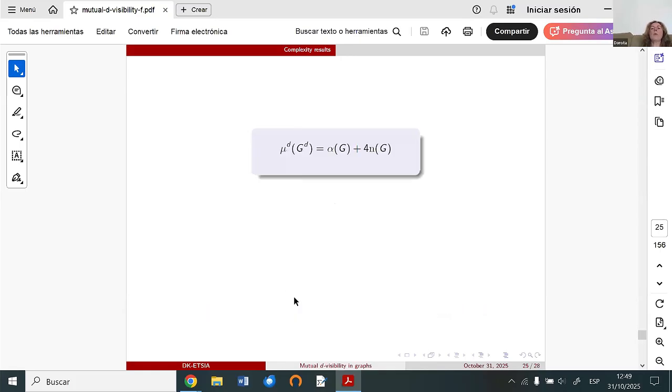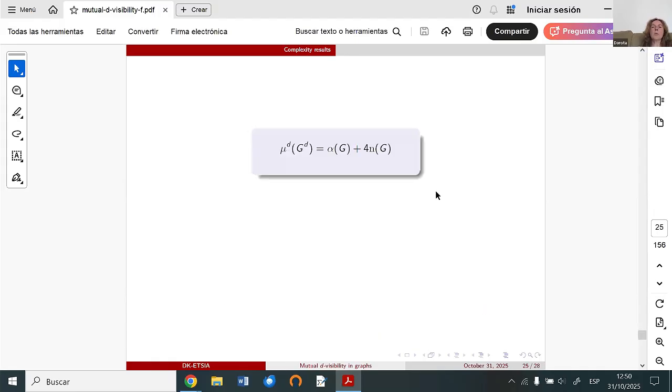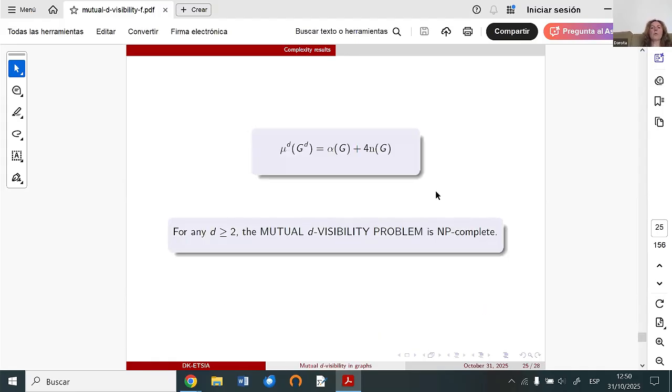So finally, what we have is that the mutual visibility number of this graph which we constructed is in general equal to the independence number of graph G plus 4 times the order of graph G, because as we have seen, for each copy of graph H we took 4 vertices, and we have order of G copies of graph H. So with this, we could prove that the mutual visibility problem is NP-complete.